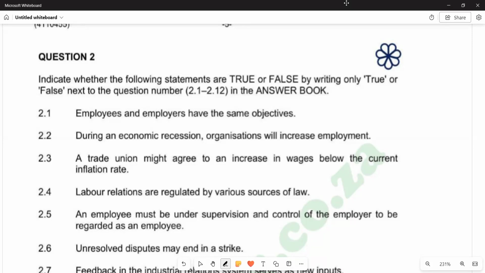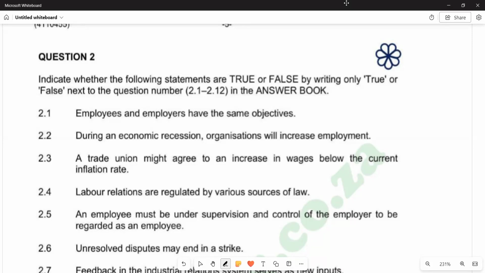In this video, we want to look at question 2 on the question paper of June 2024. This is the true or false section. The question reads: indicate whether the following statements are true or false by writing only true or false next to the question number, that is 2.1, 2.1.2.